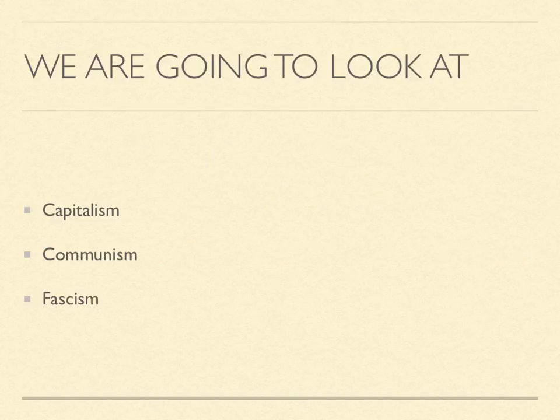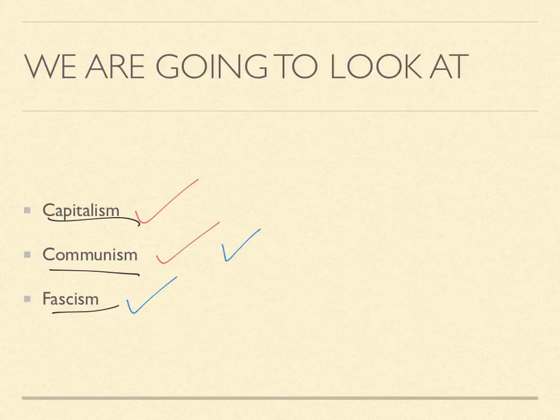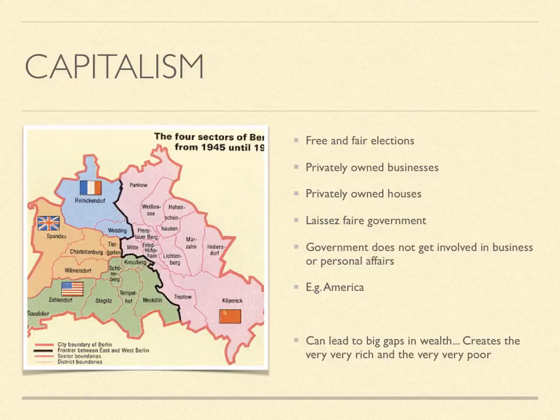So, as I said, we're going to be having a look at capitalism, communism and fascism. Now, of these, I think that you will need capitalism and communism for your Cold War topic, and you will definitely need fascism for Nazi Germany and an understanding of communism when you look at political opposition to the Nazis. Okay, so firstly we're going to be having a look at capitalism.